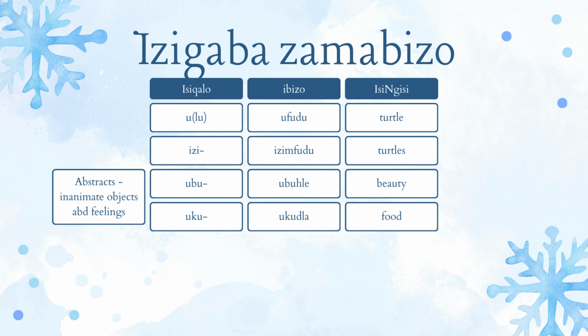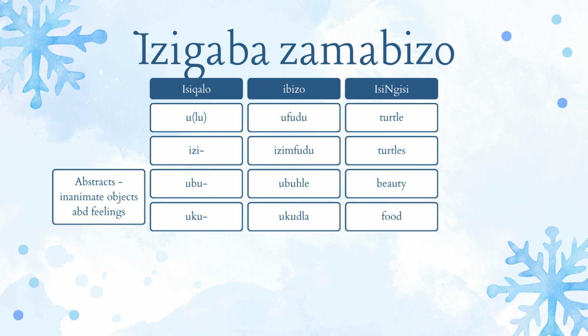Then we have words starting with u or ulu. Ufudu, which is a turtle or a tortoise. And then there's izi, which is a plural form of the words with the prefix u or ulu. Izimfudu, that is turtles or tortoises.